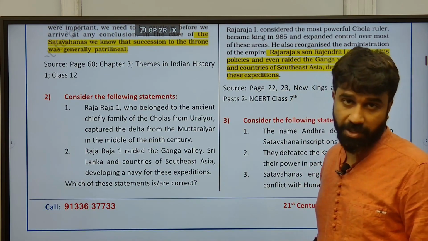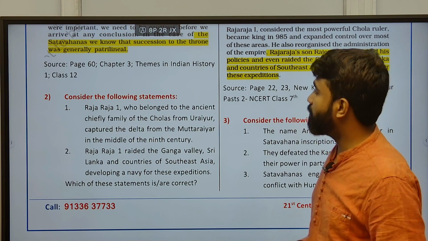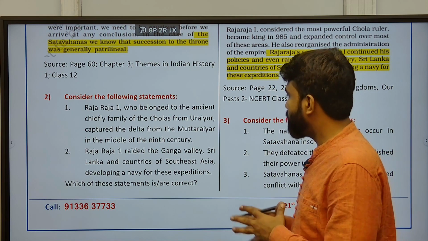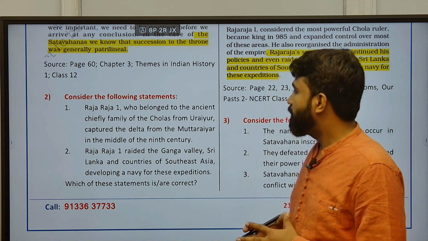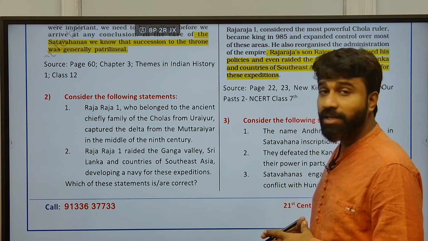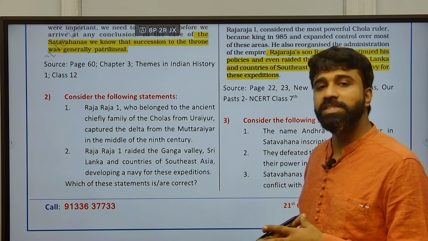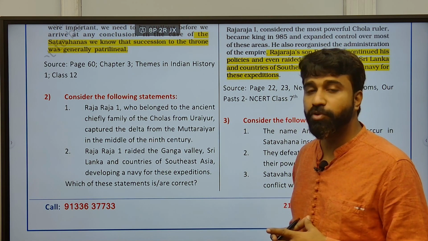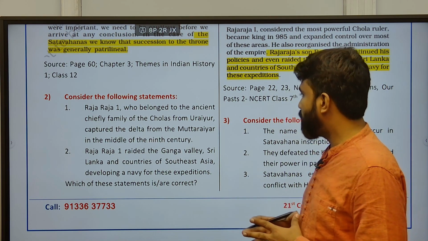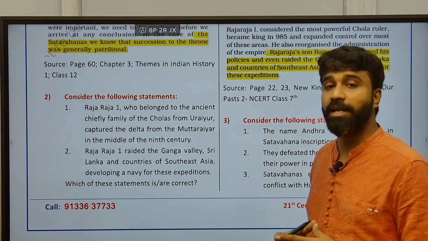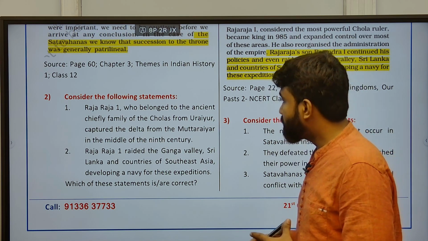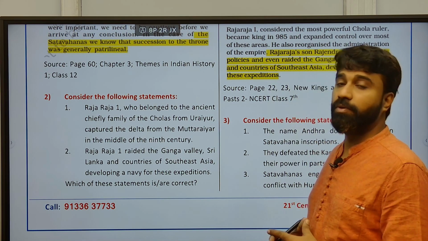Next, coming to the second question: Rajaraja I, who belonged to the ancient chiefly family of the Cholas from Uraiyur, captured the delta of Muttaraiyar in the middle of the 9th century. It was not Rajaraja I, it was Vijayalaya, who was initially part of the feudatory of the Pallavas. During this Chola dynasty, which had emerged in the medieval era compared to Sangam times, this was actually led by Vijayalaya Chola, that is important.